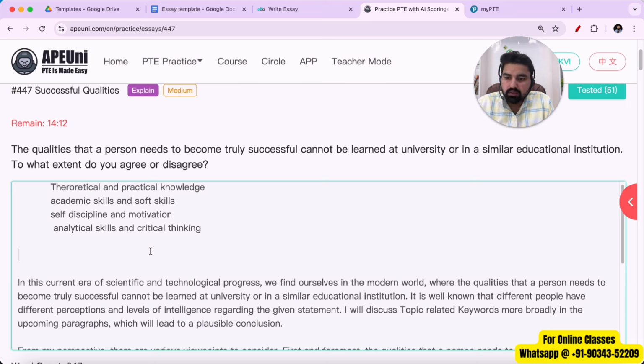So we can say that most of the colleges basically don't provide you real world experience, right? They don't teach you important skills, like self-discipline. We have already written self-discipline. We can write they don't teach you risk taking, right? And they don't teach you about motivation.